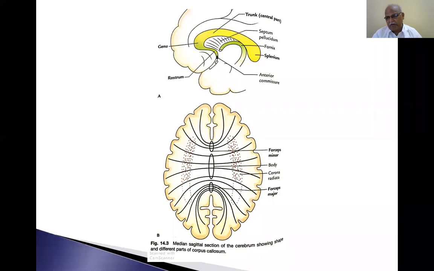So the corpus callosum appears C-shaped in sagittal section. It contains 4 parts: genu anteriorly, splenium posteriorly, and trunk or body, the central part. Now this is the rostrum, extending downwards and inwards from the genu. So the inferior surface of the corpus callosum, which is concave, is connected to the superior convex surface of the fornix by means of septum pellucidum.